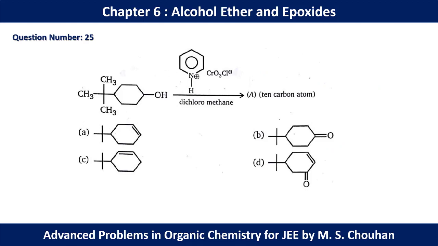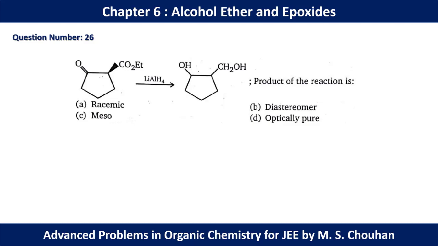In question number 25, we have a mild reducing agent or controlled reducing agent. So in this case, this 2-degree alcohol is going to give a ketone in the final product. So option B will be the correct option.